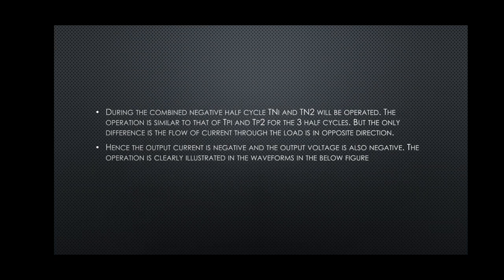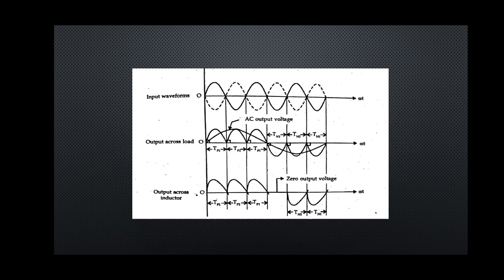The first wave indicates the input waveform, and the second wave indicates the output waveform. Here the duration and the output cycles are shown. Thus AC is converted to AC. In the source waveform the frequency is different, and in the output waveform the frequency is reduced and the time period is increased. In this way the cycloconverter works.